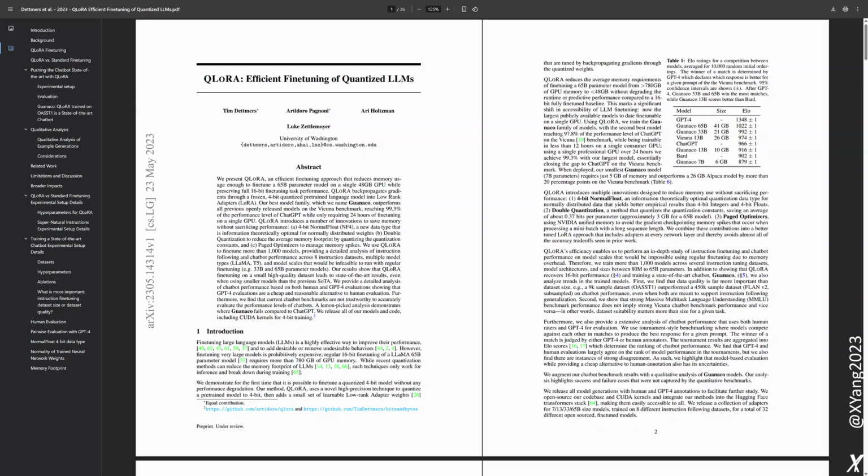QLoRA uses that super efficient 4-bit NF4 to store the model's weights, which is how they get those big memory savings. But when those weights are actually needed for the math during the forward and backward passes, they're temporarily converted back to a higher precision format, typically bfloat16, just for those computations. So it's like storing your tools in a super compact way, but then unfolding them to their full size when you actually need to use them.